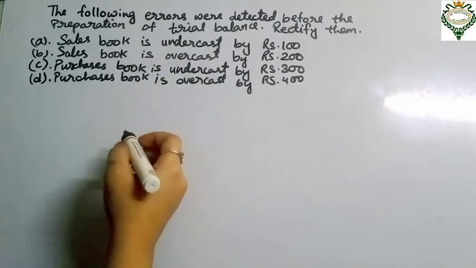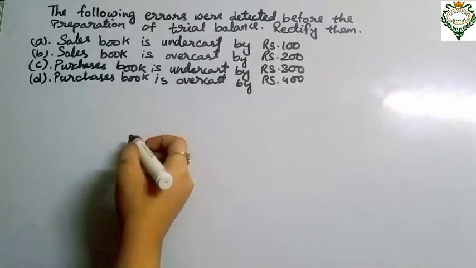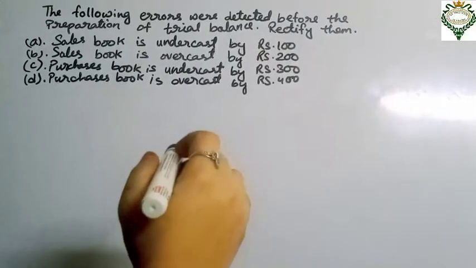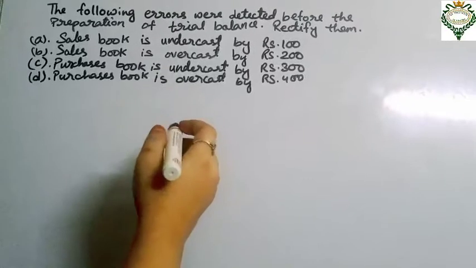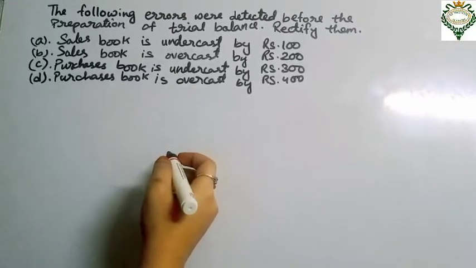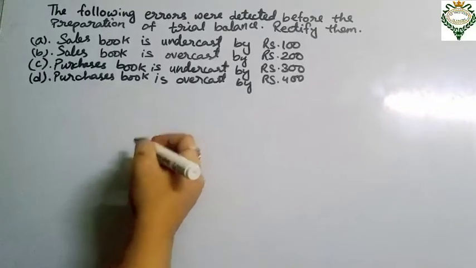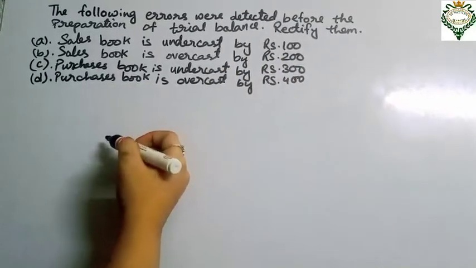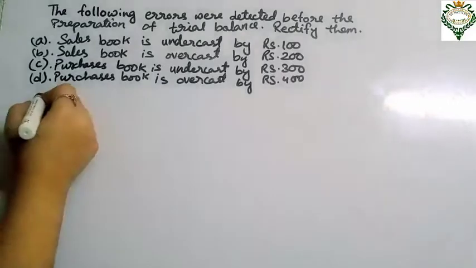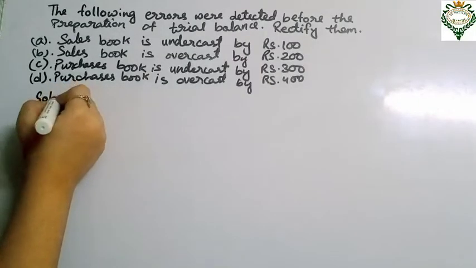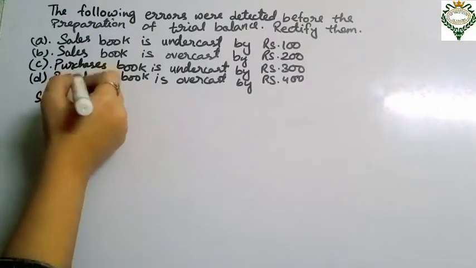The error is only in sales account. So there is short credit in sales account by ₹100. Hence it is rectified by crediting sales account by ₹100. So we have to credit this ₹100 in the sales account. Okay, so we'll do the solution and pass the statement to rectify this sales book.